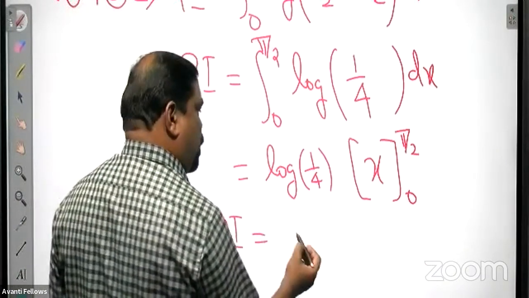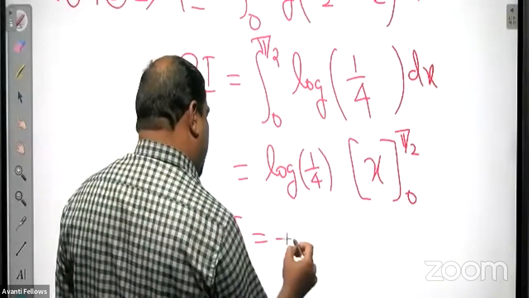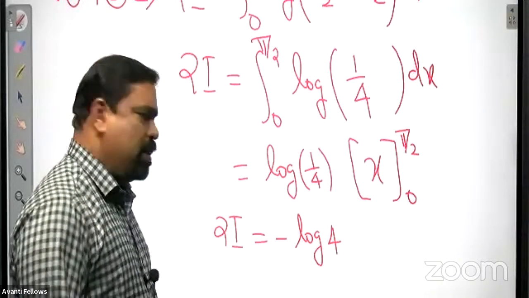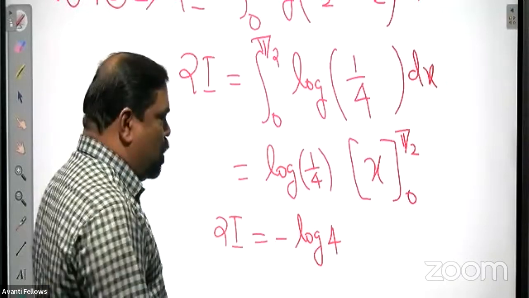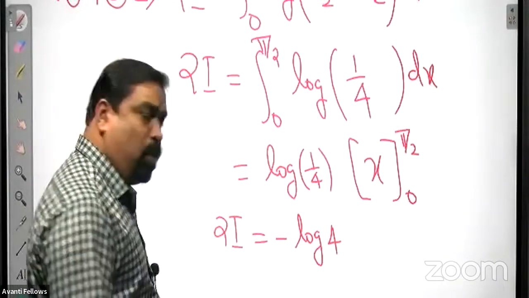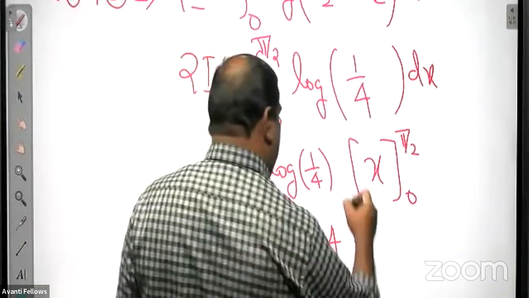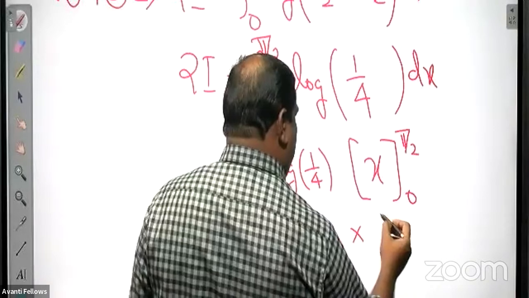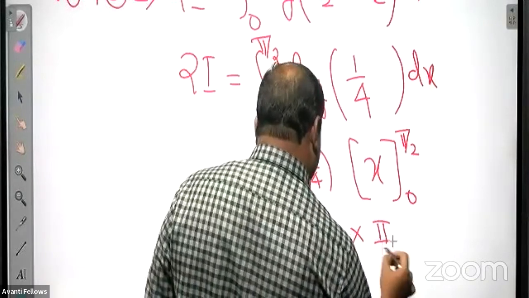So 2I is equal to log 1 by 4. If you want, you can write it as minus log 4 also. Log of 1 by 4 is the same as log 1 minus log 4, so that is minus log 4, since log 1 is 0. And if you substitute the limits, pi by 2 minus 0, that is pi by 2.